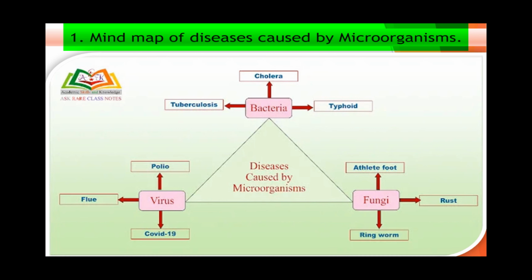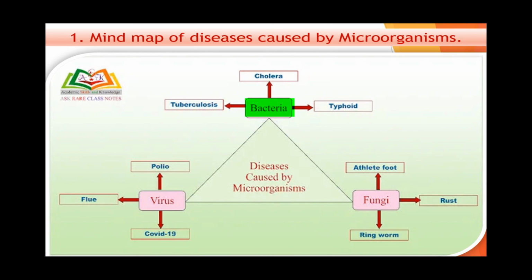Mind map of diseases caused by microorganisms. Diseases caused by bacteria are cholera, tuberculosis, typhoid. Diseases caused by virus are polio, flu, COVID-19. Diseases caused by fungi are athlete's foot, rust, ringworm.